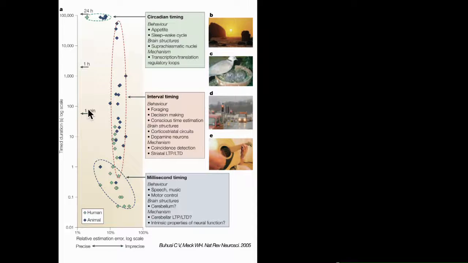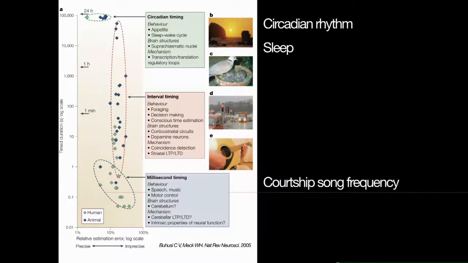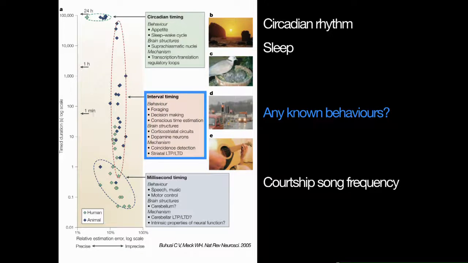There are several issues about timing. As was said, there's a circadian rhythm, and sleep is called circadian timing, like a 24-hour, 12-hour cycle. And also, there is millisecond timing, a very short time we can measure. But in my knowledge, there is no known behavior that can mimic interval timing, that is, minute-level measurement. So what is interval timing?